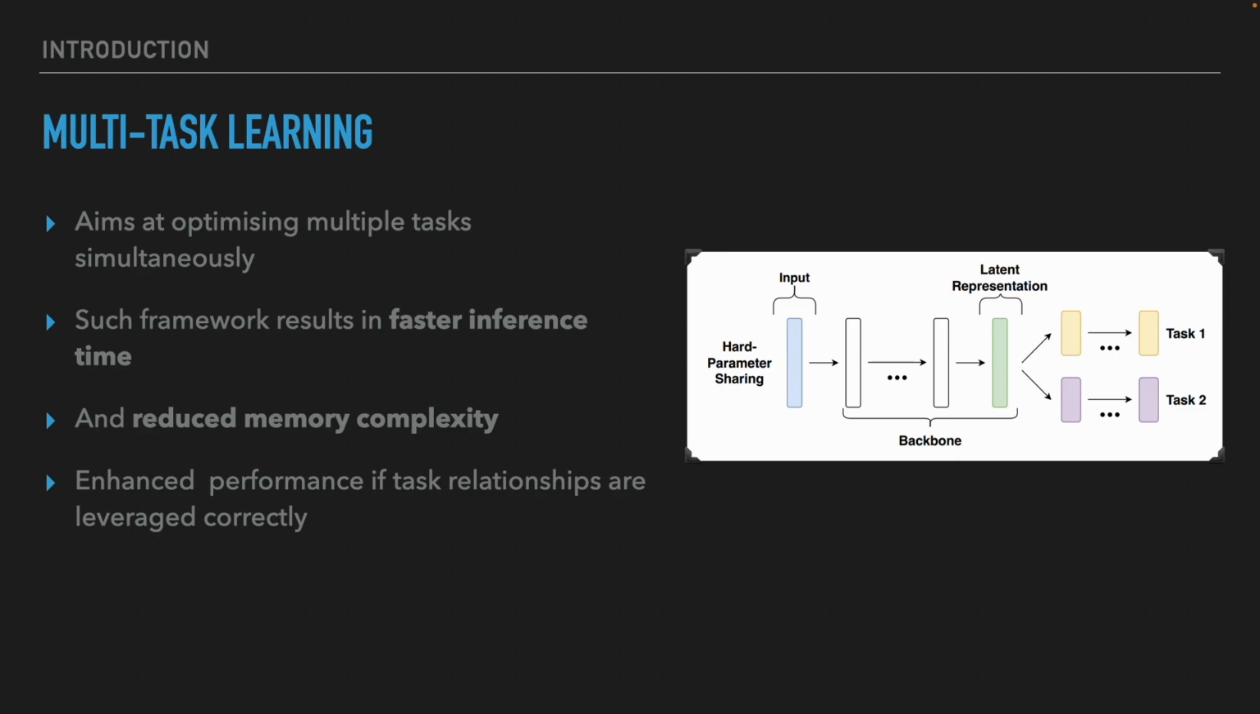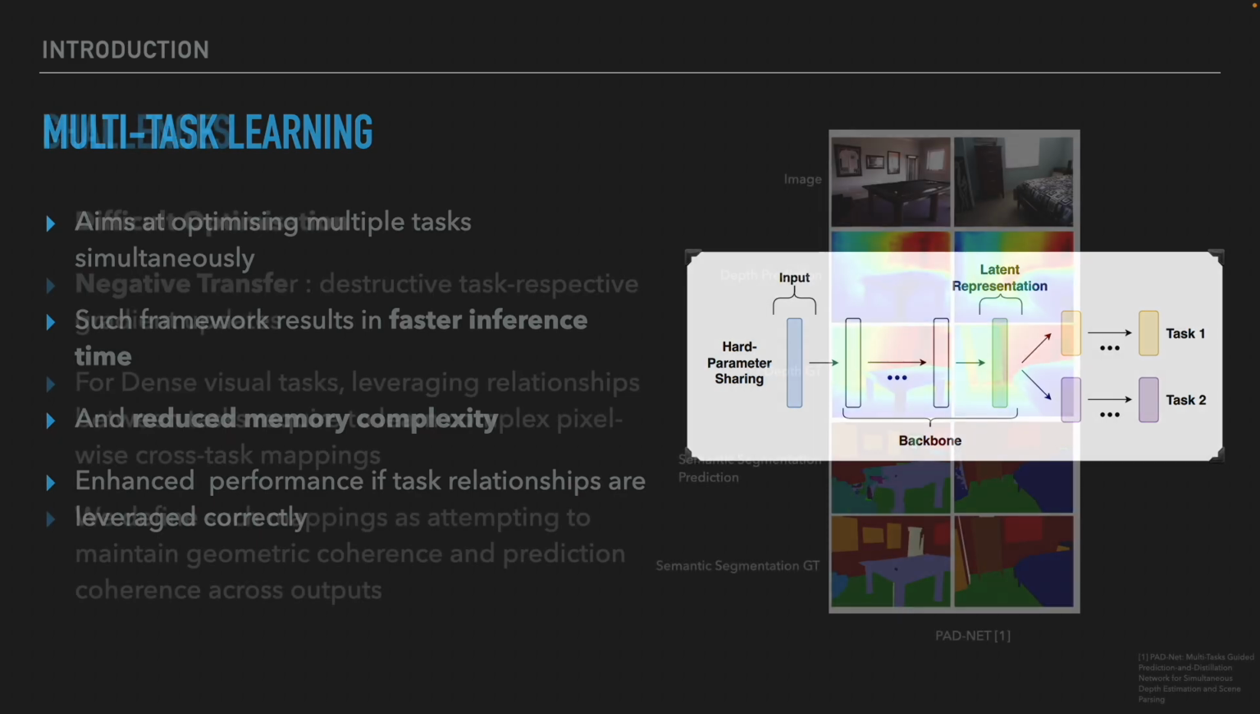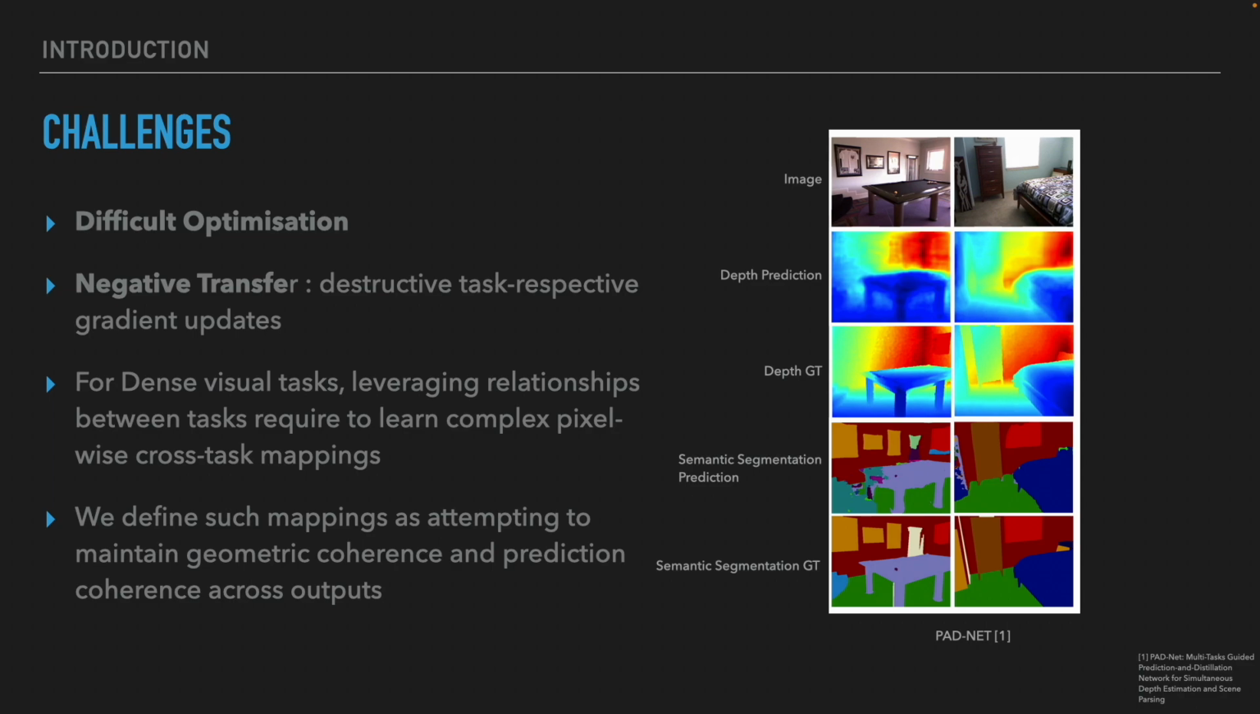Finally, enhanced performance can be achieved as task relationships, if trained properly, can serve as a useful supervision signal for the network. However, multitask learning comes with a set of challenges evolving around its optimization. Firstly, during training, as a lot of parameters are shared throughout tasks, an aggregation of task gradient updates must be found. This can lead to destructive learning when gradients differ in direction or magnitudes. This phenomenon is also called negative transfer.